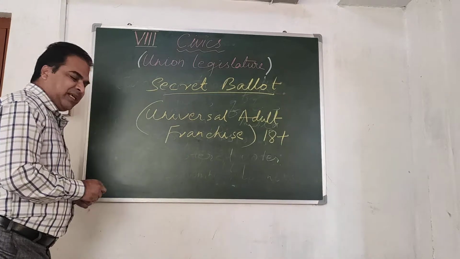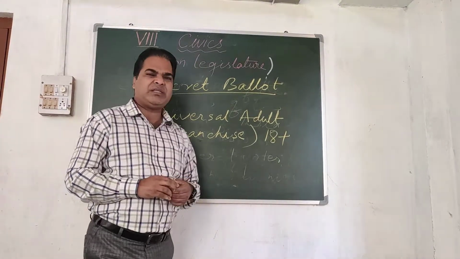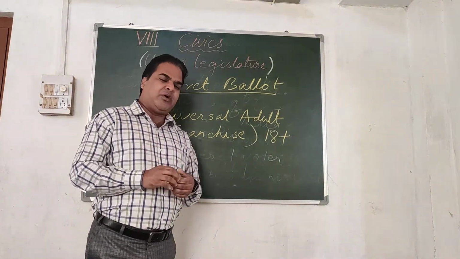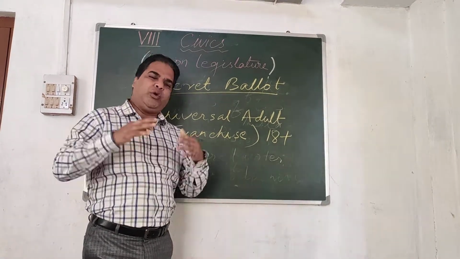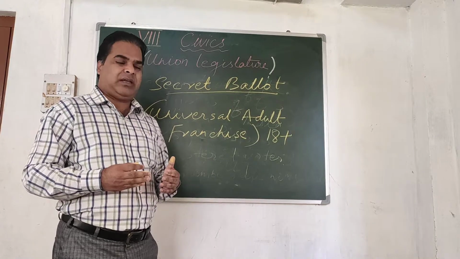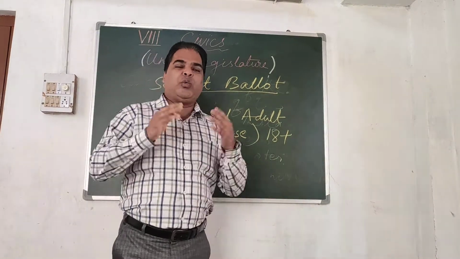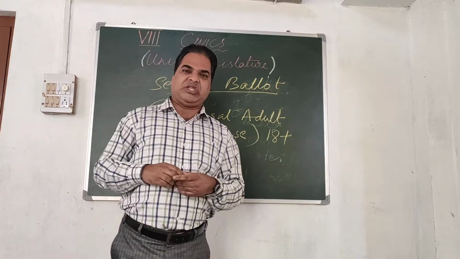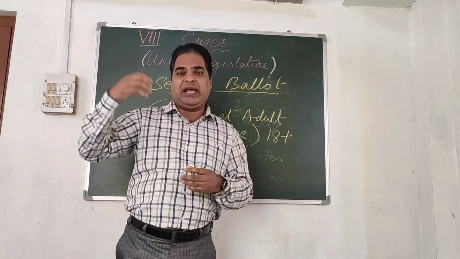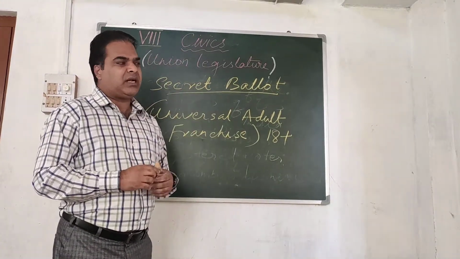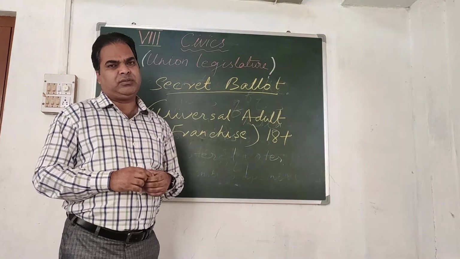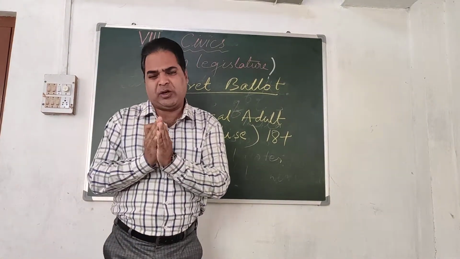Now, why secret ballot? Secret ballot is a system through which people can cast their vote without any fear and hesitation. Suppose, for example, when the election campaign starts, a number of people come to your door: please give your valuable vote to me.